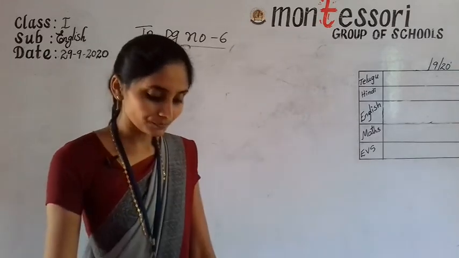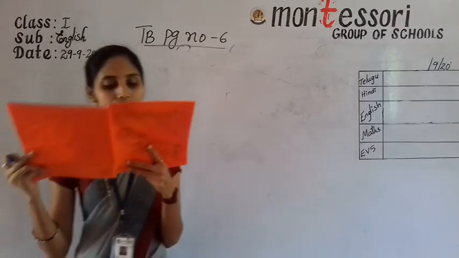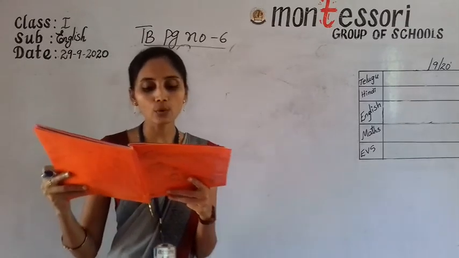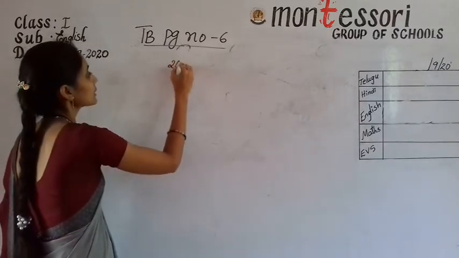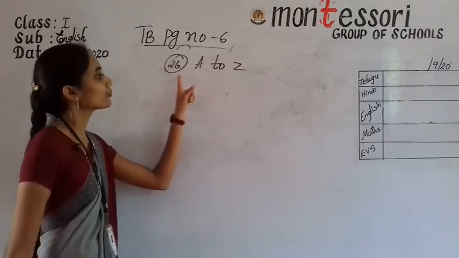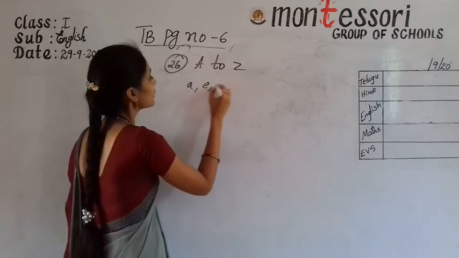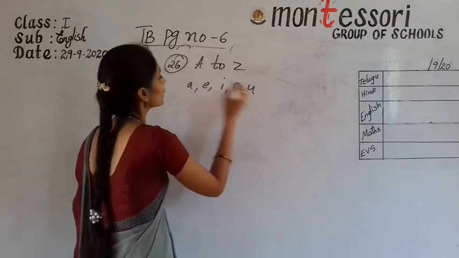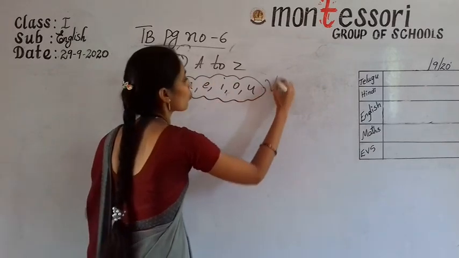The English alphabet has 26 letters. The letters A, E, I, O, U are called vowels. There are 26 alphabets. How many? 26, A to Z. In this, A, E, I, O, U, these 5 special letters are called vowels.